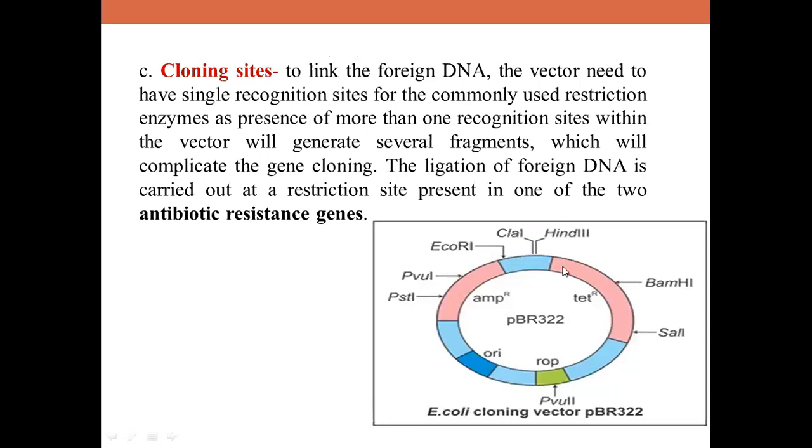The host cell is able to grow only on ampicillin medium, not on tetracycline medium. Why? Because the ampicillin gene is intact, children. I have not disturbed it, whereas I have disturbed the tetracycline gene by introducing my desired DNA. So definitely the tetracycline resistance gene is inactivated and it is not able to provide any resistance to the host bacterium.